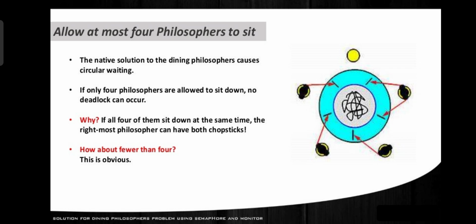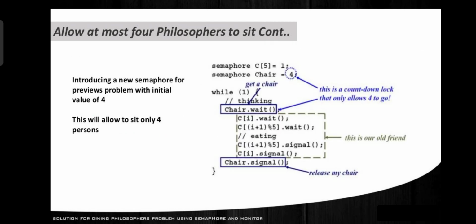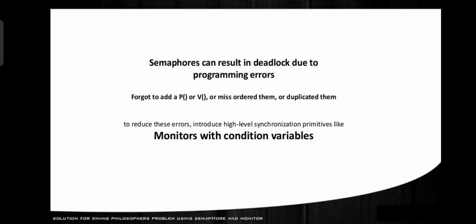No, this is obvious. How do we allow at most 4 philosophers to sit? The answer is introducing a semaphore for the previous problem with initial value of 4. This will allow only 4 persons to sit.